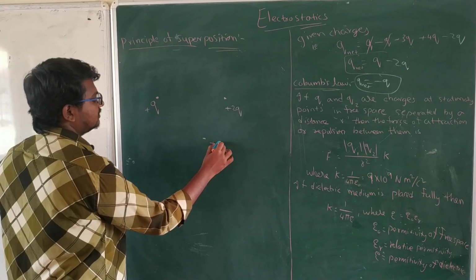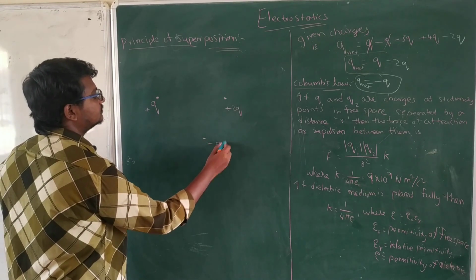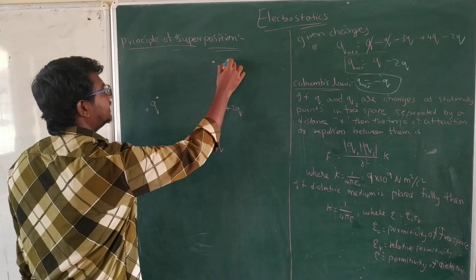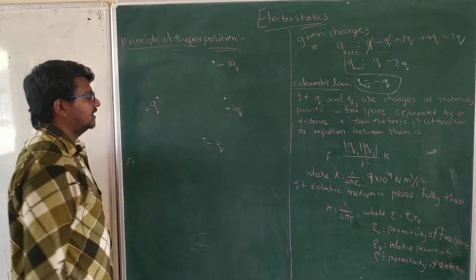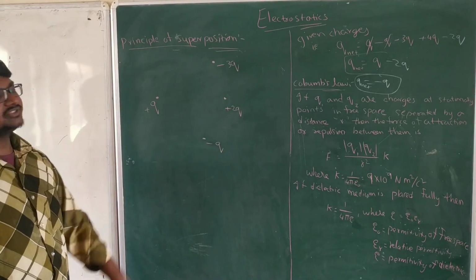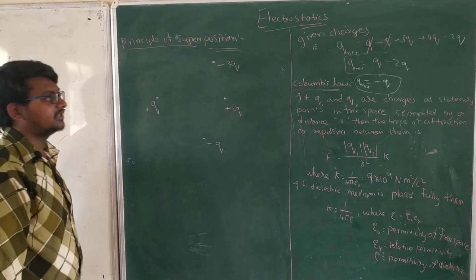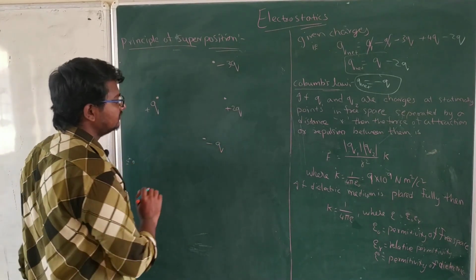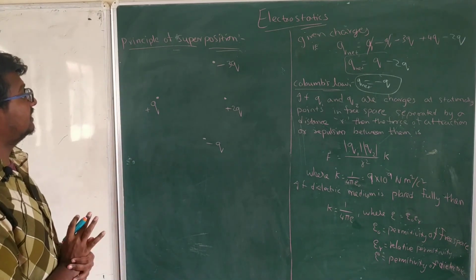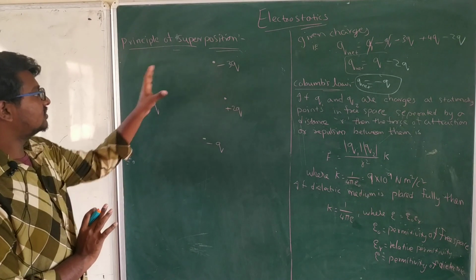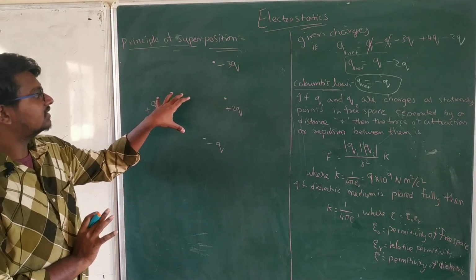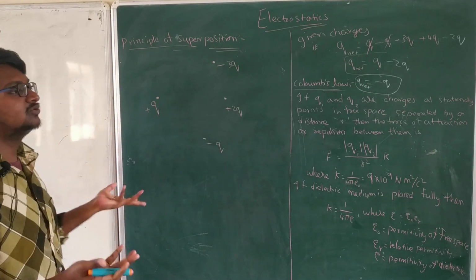For example, let's consider a charge plus Q here, and here plus 2Q, and here minus Q, and here I am considering minus 3Q. Like this, arbitrarily I have taken different charges at different points. Now, the principle of superposition says the vector sum of all the forces is nothing but called the principle of superposition.